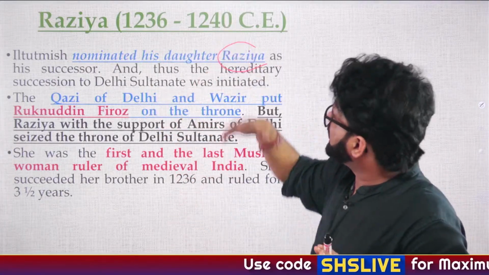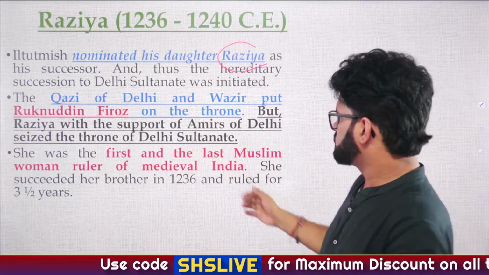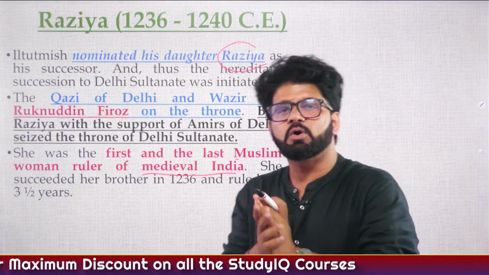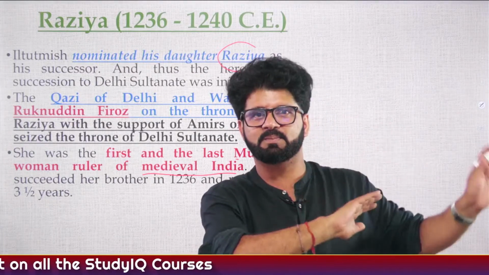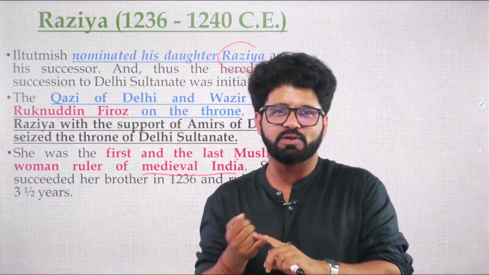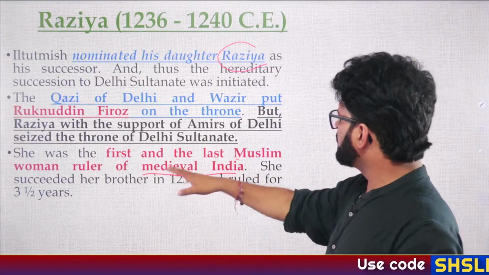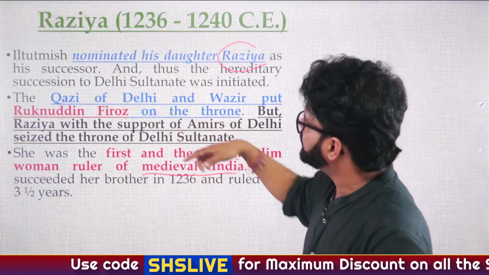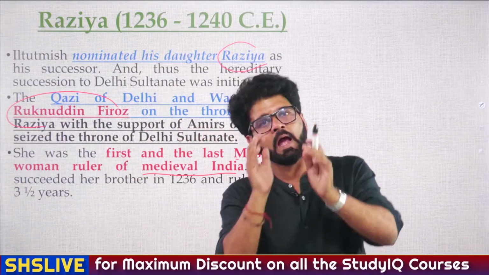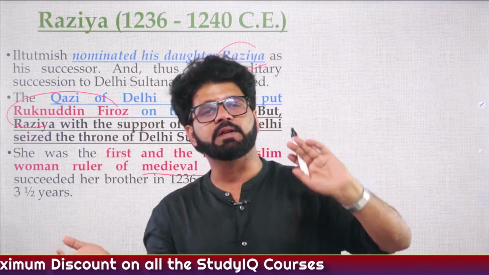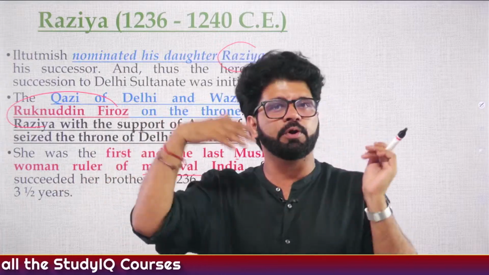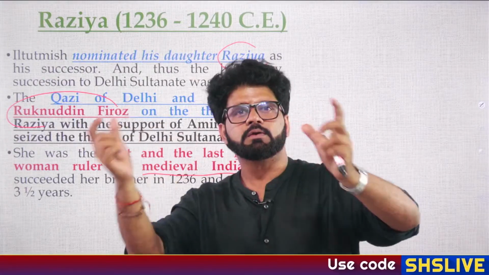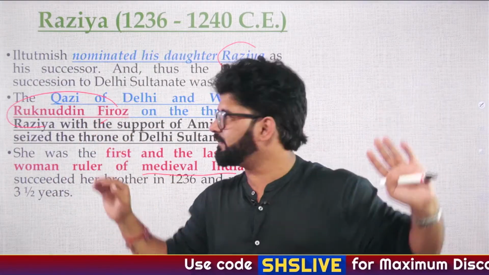And Razia Sultan became the first and the only, last Muslim woman ruler of medieval India. And we'll talk about other rulers who ruled in different periods and in South India, and Rudrama Devi and all those. But here, first and last Muslim woman ruler of the Delhi Sultanate also, and she succeeded her brother. So there is a half brother, Ruknuddin Firoz. What is half brother? As we have discussed earlier, during that period, kings used to marry a lot and they used to produce sons and daughters a lot. So Iltutmish married a lot. From one wife he had Ruknuddin Firoz, from another wife he had Razia Sultan.